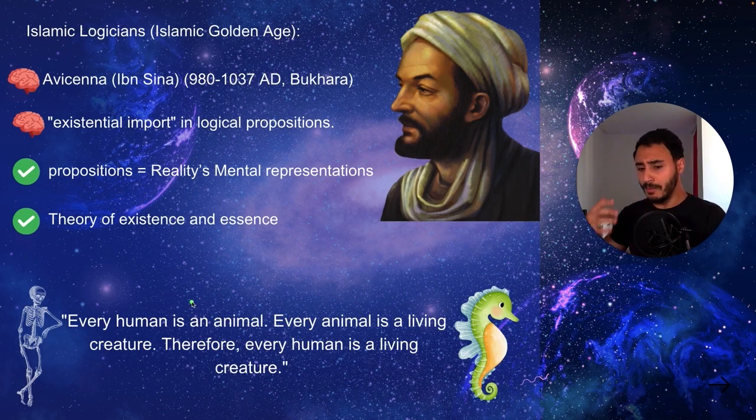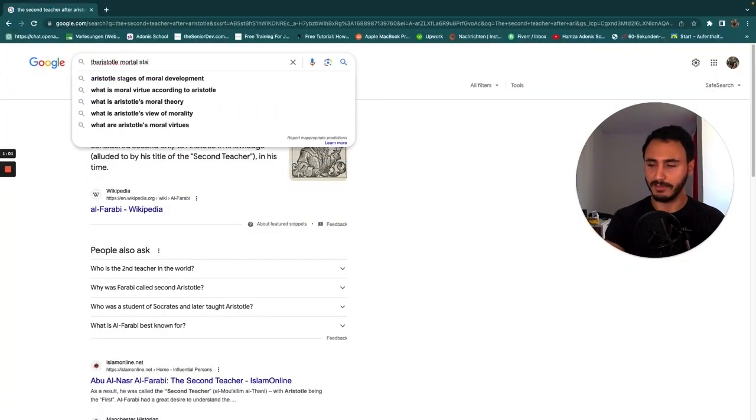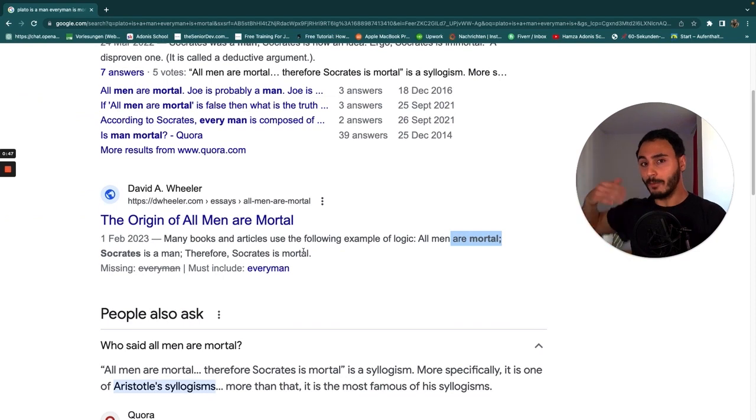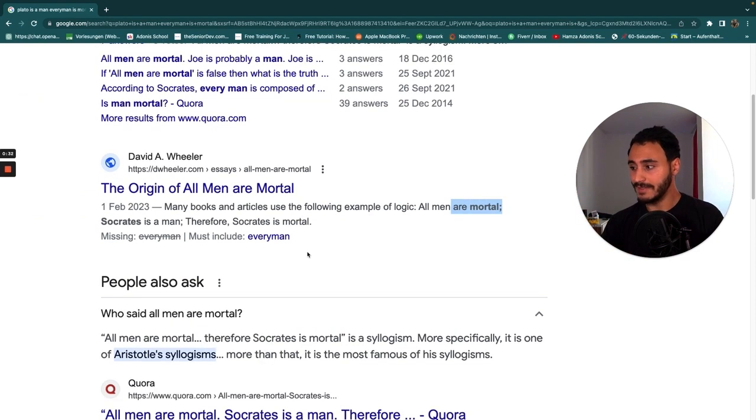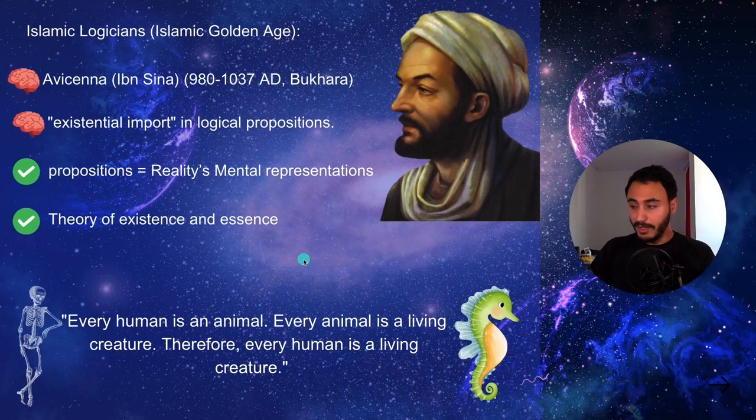So maybe you know the mortal statement of Aristotle, so let's just search it because it's much better. Aristotle mortal statement: all men are mortal, Socrates is a man, therefore Socrates is mortal. And this is known as the syllogism of Aristotle. And Avicenna, or Ibn Sina, made a very similar statement: every human is an animal, and every animal is a living creature, therefore every human is a living creature.